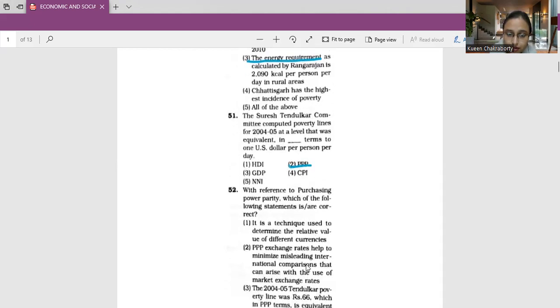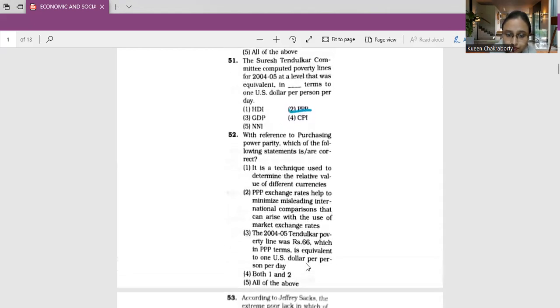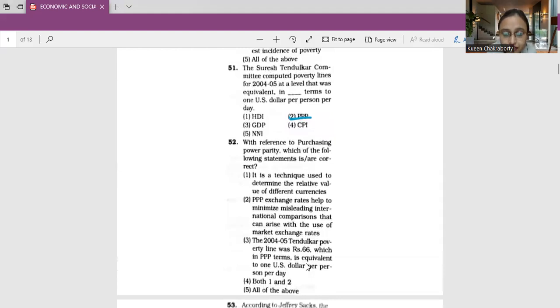Next, moving on to question number 52. With reference to purchasing power parity, which is PPP, which of the following statements is or are correct? Number one, it is a technique used to determine the relative value of different currencies. Number two, PPP exchange rates help to minimize misleading international comparisons that can arise with the use of market exchange rates.